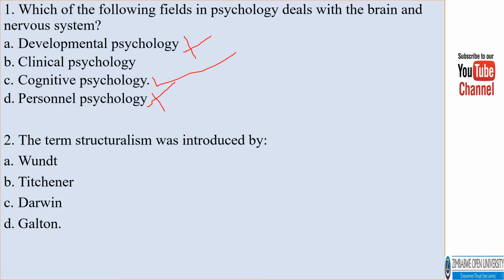The term structuralism was introduced by Wundt, Titchener, Darwin, Galton. The correct answer is Titchener. Remember, Titchener was the student of Wundt, and when he migrated to the Americas, that's when he popularized structuralism and also gave it a name.